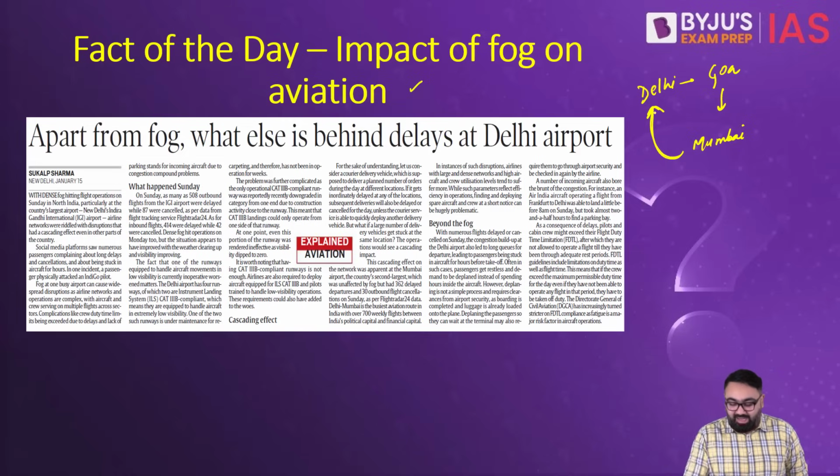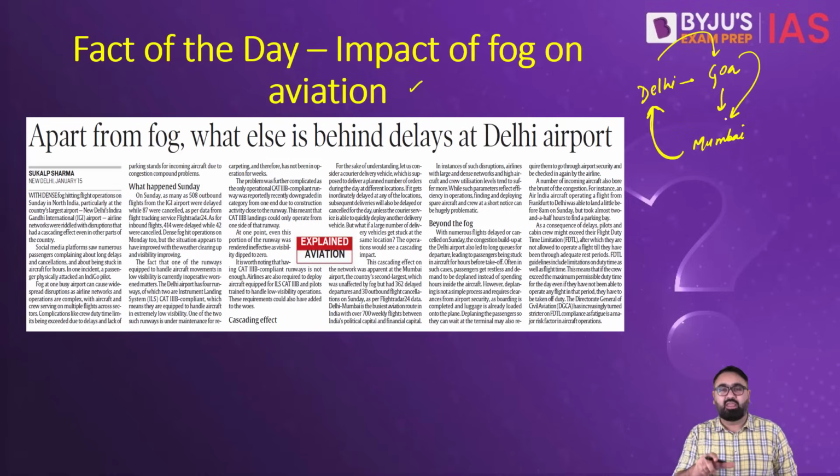If that gets delayed, all these flights later on will get delayed, which are to be made on the same airplane. That becomes a big problem because it's not that one airplane is only used for one flight. Once you get down, the same airplane will be used for the other flight to carry on. So one delay leads to multiple delays, number one. Secondly, there is technology that allows the airports to have landings in foggy conditions as well.